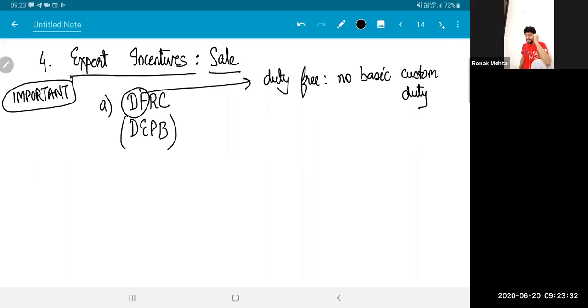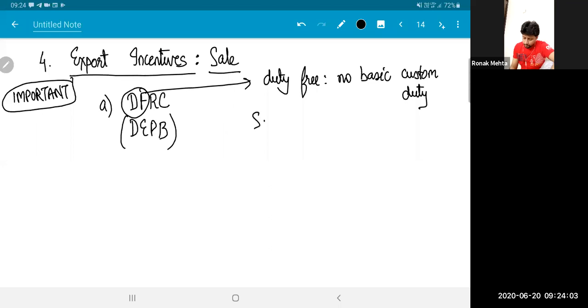No. In this point, we are looking at a scenario where I have that DFRC, duty free replenishment certificate. But I don't need the product which I can import using the certificate. I am not in need of that product. The certificate says I can import steel, but I don't need steel in my business. Somebody wants steel in the business, so I can sell that certificate.